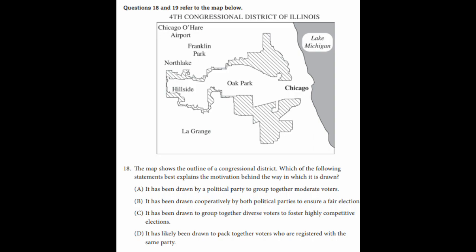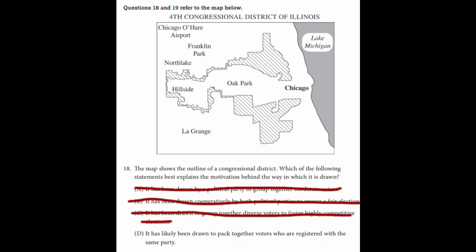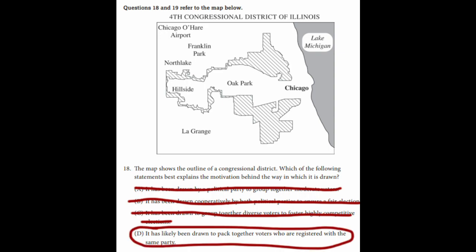Gerrymandering doesn't tend to group together moderate voters, so A's not it, and it certainly isn't drawn to ensure a fair election, so B can be eliminated too. And gerrymandering doesn't cause elections to be competitive. In fact, it typically makes elections less competitive. So C can be eliminated, which leaves D as the correct answer.